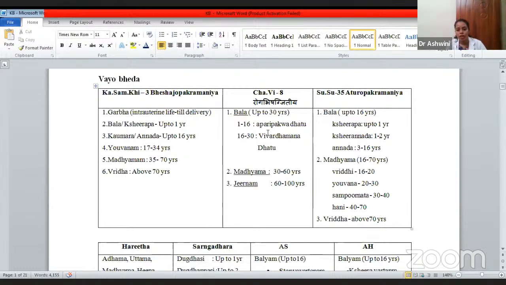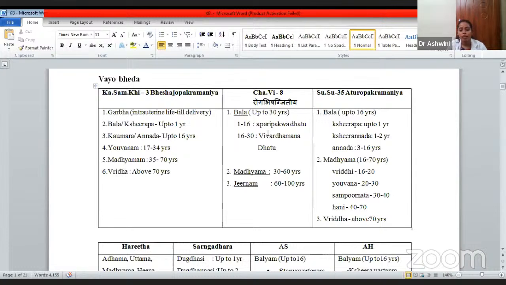In Sushruta Sutrasthana, 35th chapter, Aturopakramaniya Adhyaya, we get the reference of Vayobheda. He has told Bala up to 16 years. In that, he has further divided it into three: Kshirapa, Kshira Annada, Annada. Kshirapa means up to 1 year, where only milk is fed to the baby. Kshira Annada is where, along with the Kshira, semi-solid food like rice or other food grains or food articles are fed. That is from 1 to 2 years. Annada means here the baby is completely nourished with only semi-solid and other kinds of food articles. That is from the age of 13 to 16 years. So Kshirapa, Kshira Annada and Annada.